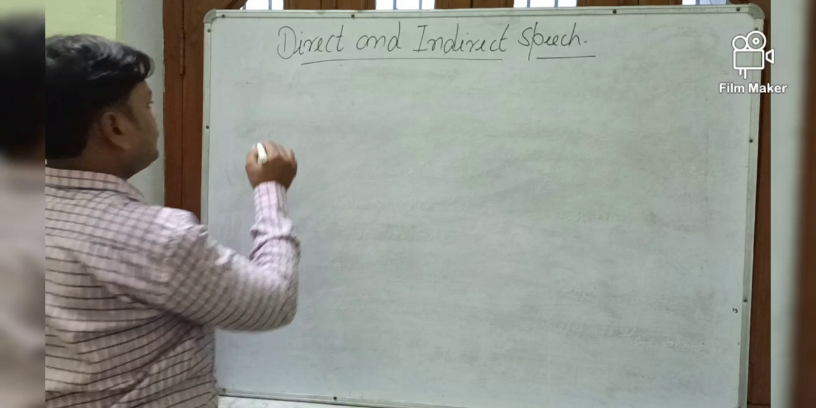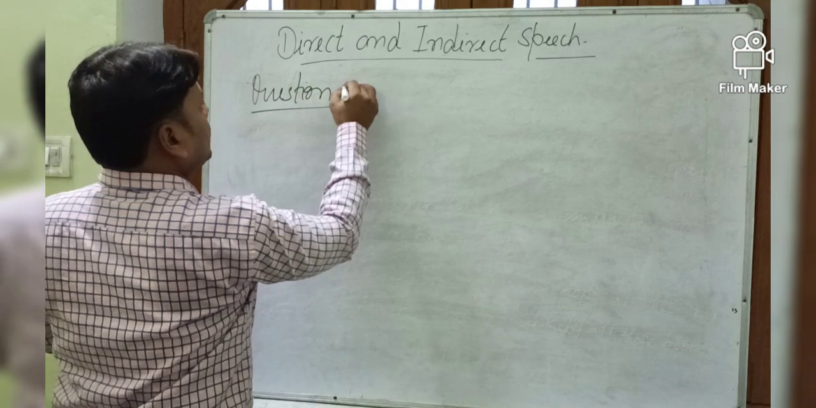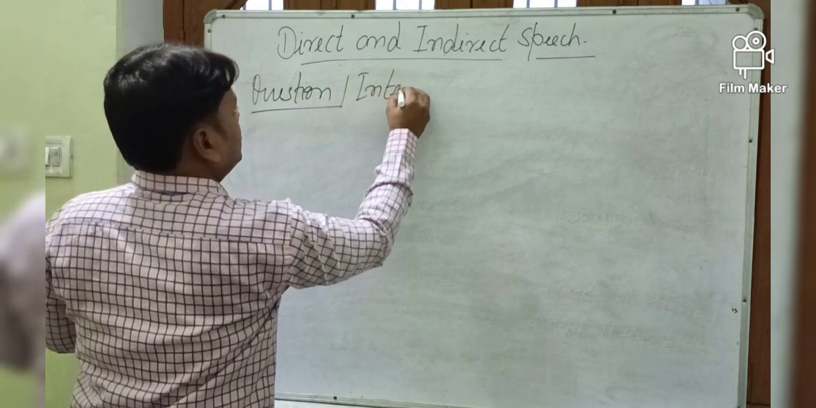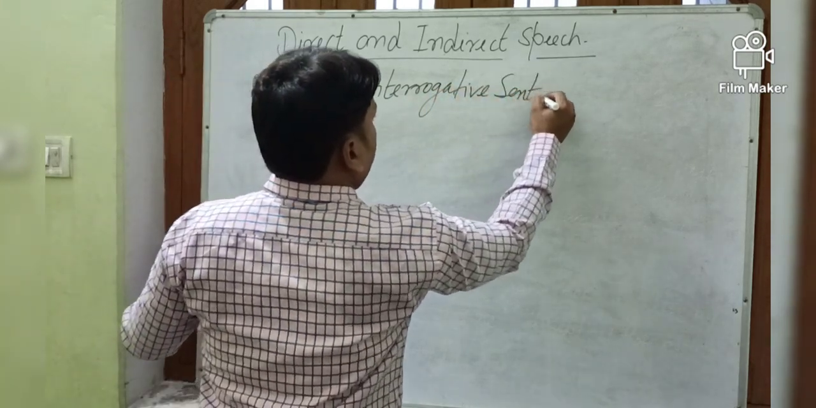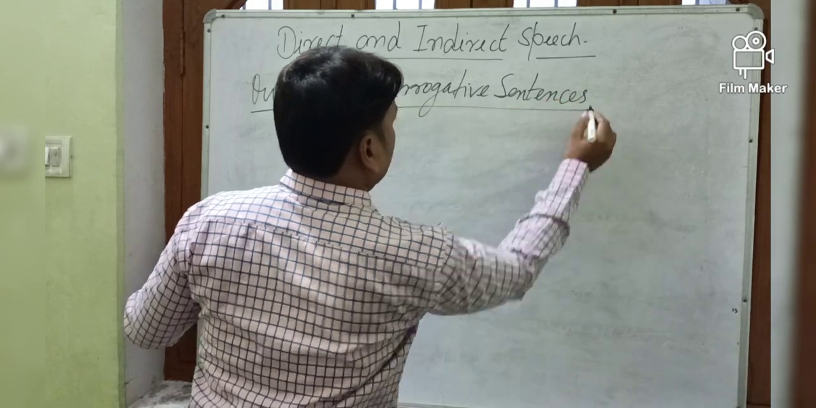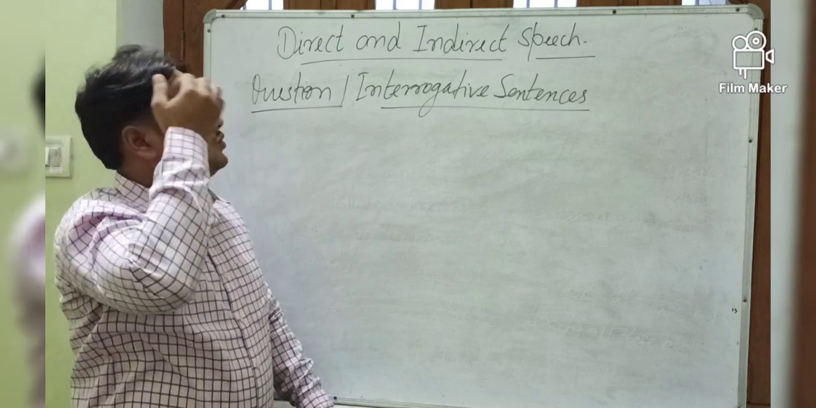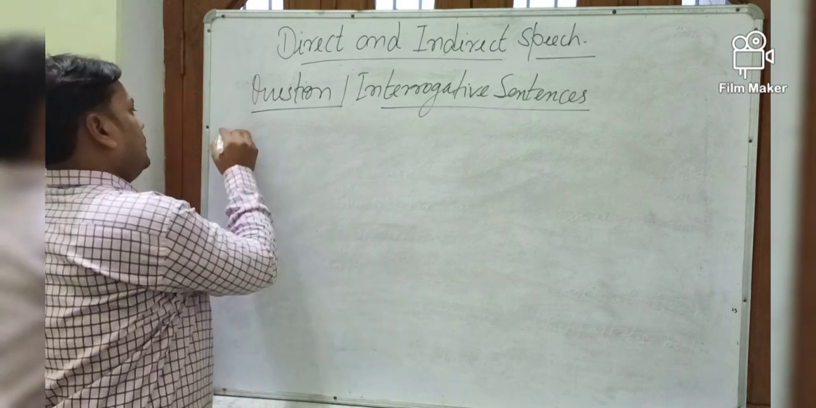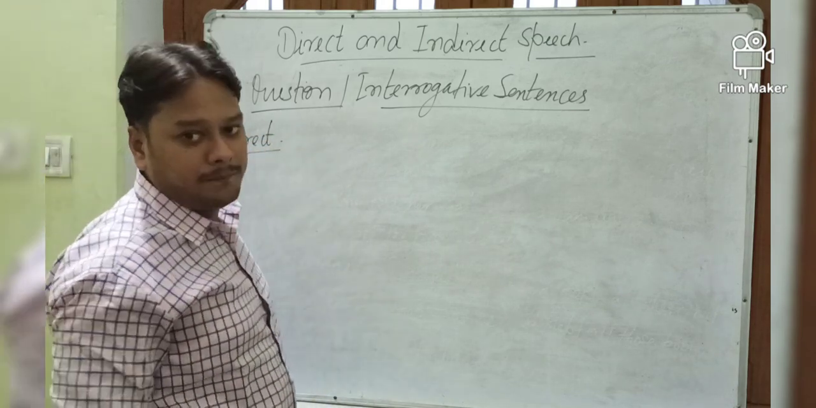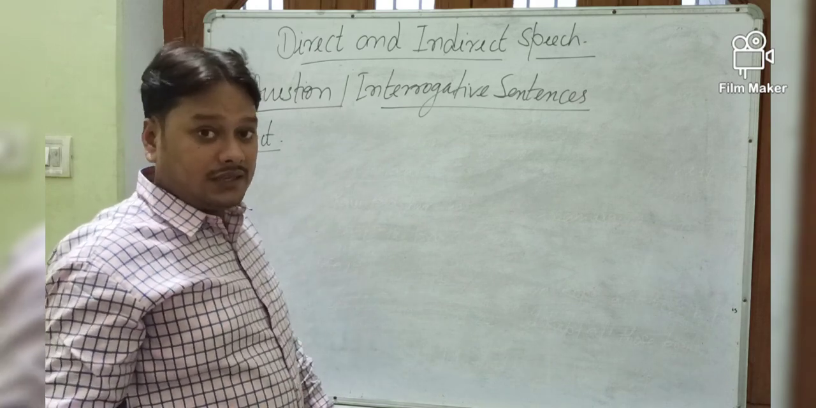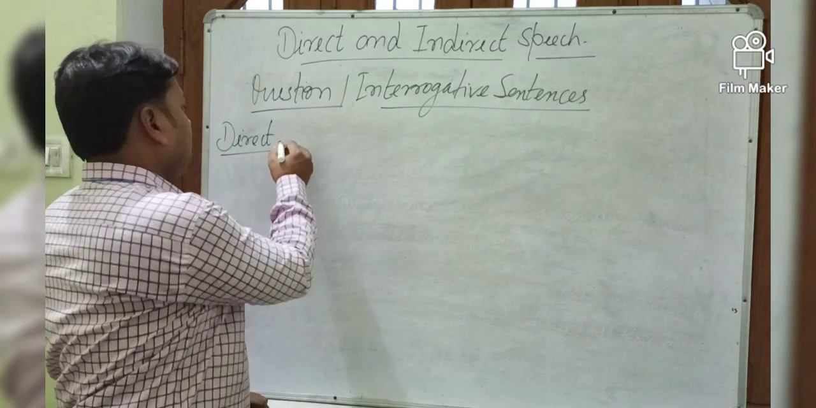Now you see how question or interrogative sentences will be changed into indirect speech. So how will that be changed? See, there are two kinds of interrogative. One is that which starts with a WH word. Another one is the yes no type question, where the answer will be either yes or no. So I will be telling you both.